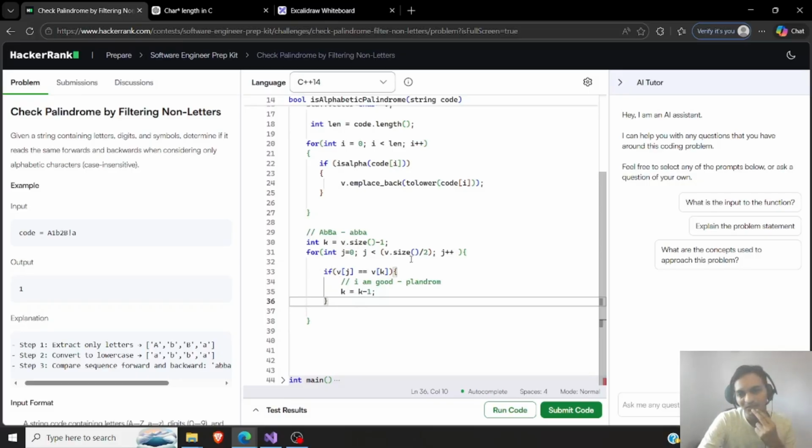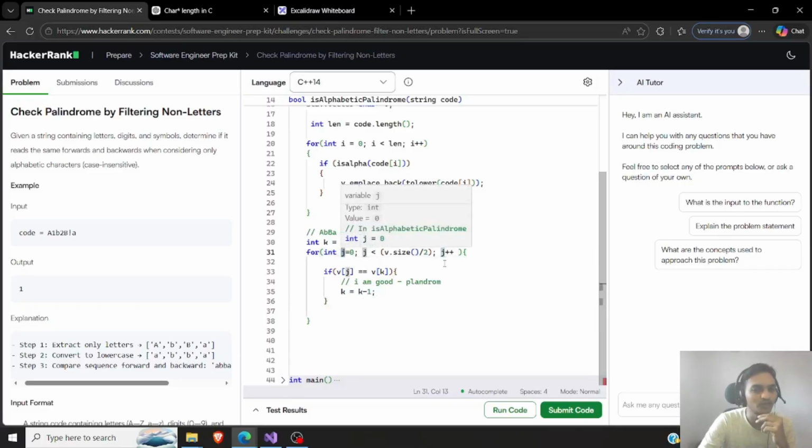Now there will be a case where j and k will be at the same point, or they will match, or it might be possible if we miss out the middle element, but that will be fine. If we miss out the middle element, I don't really want to compare that, but I just want to go with k, where k should not take this value, because that is already taken by j, and then it will end.